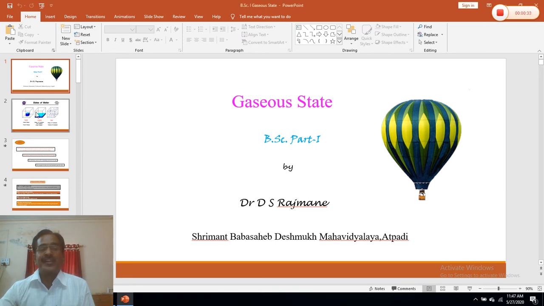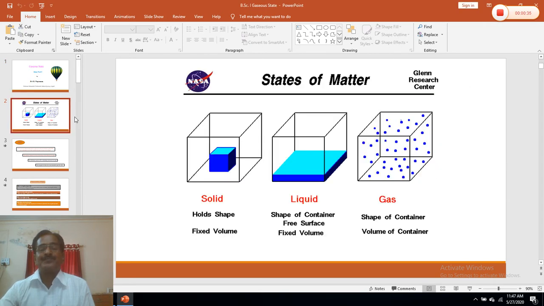Now the state of a substance is due to the intermolecular force of attraction. In case of a solid, the intermolecular force of attraction is very strong. In case of gases, this force of attraction is very less. In case of liquid, the force of attraction between the constituent particles is between that of solid and gas.